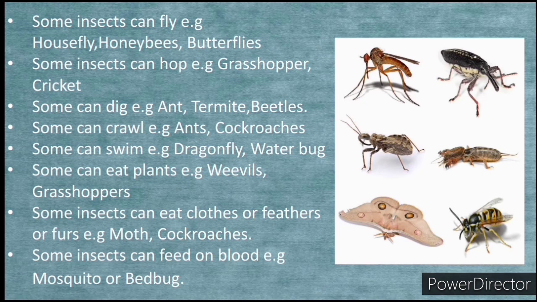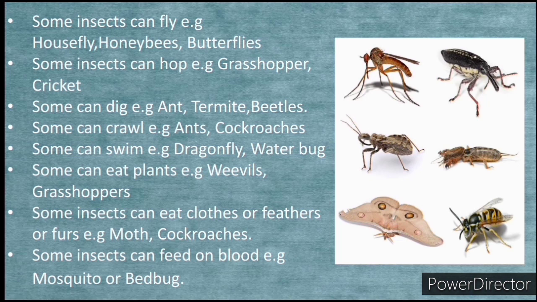Some insects can eat plants. They feed on plants, they destroy plants. So we have the weevils and the grasshoppers. Some insects can eat clothes or feathers or furs. Examples are moths and cockroaches. They can eat our clothes. They can feed on feathers or furs. When we talk about furs, we're talking about the hair on animals' bodies.